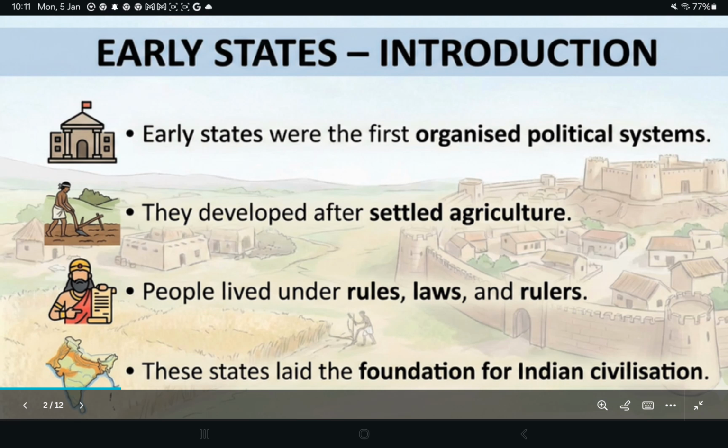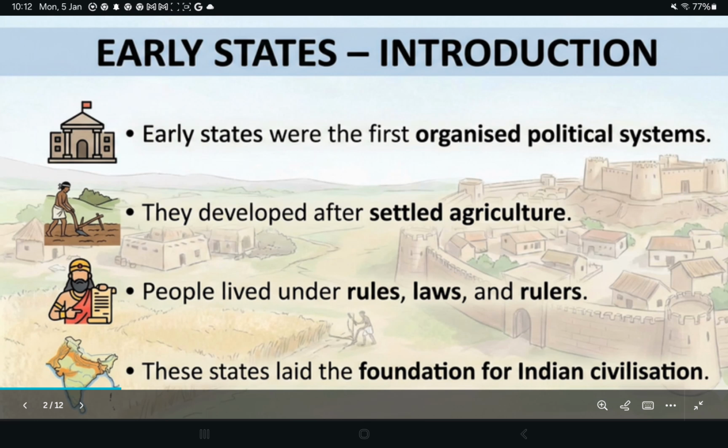What do you know by early states? In the beginning, people lived in small groups and villages. There were no kings, no laws, no fixed rules. Slowly, when people learned agriculture, they started producing more food than they needed. This extra food is called surplus. When food was available regularly, population increased, people stayed in one place, villages grew into towns. To manage these towns, people needed rules, protection, leaders. This led to the formation of early states.